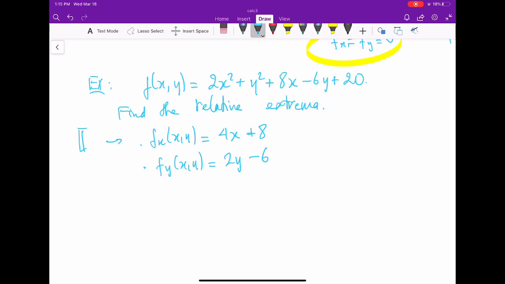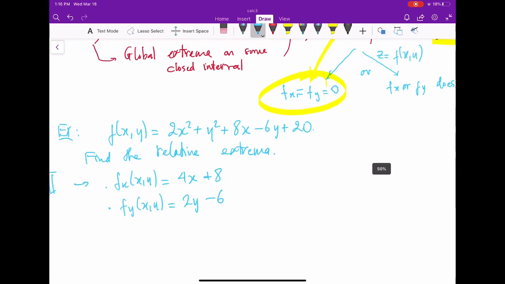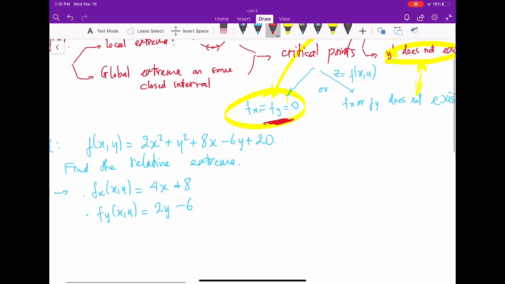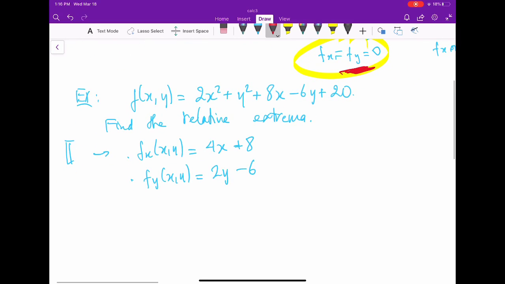Since the partial derivatives, f with respect to x and f with respect to y, exist everywhere, we have only one case: when f with respect to x and f with respect to y are equal to 0. We don't have another case. Make sense? So in order to find all critical points, we just put these partial derivatives equal to 0. The second step is to solve f_x equal to f_y equal to 0.